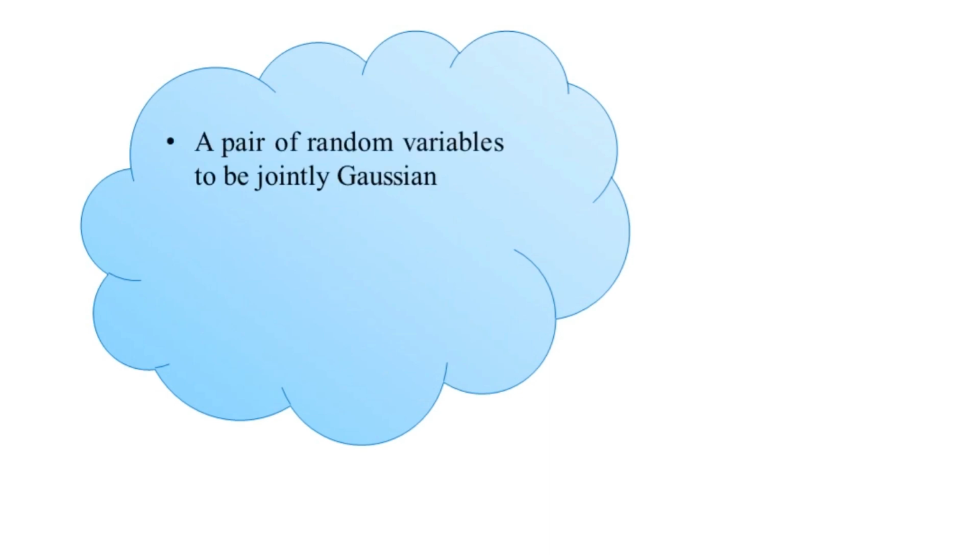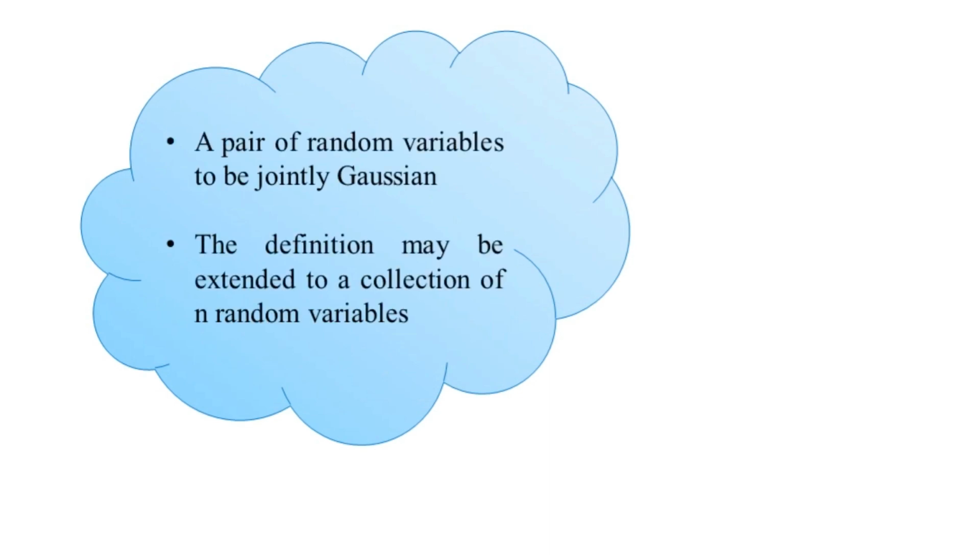So here we start with our topic, the topic titled Gaussian processes. As in the previous topic of Gaussian random variables, we have already defined what it means for a pair of random variables for the joint cases here. The individual case and the joint case were represented with the help of the probability density function, and the same definition we are going to extend for the Gaussian random processes here, as the random processes will be for the n random variables here.